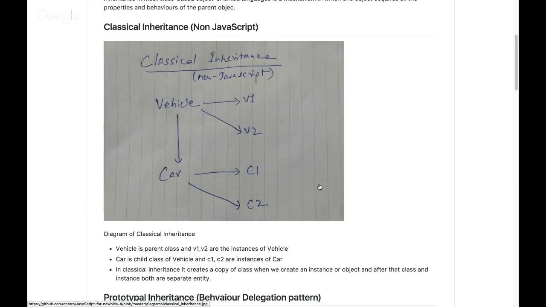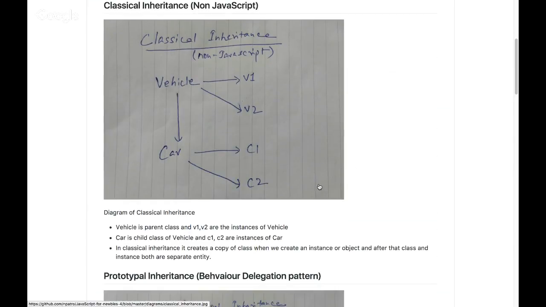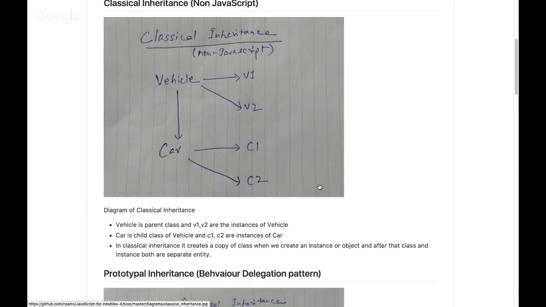But what happens in prototypal inheritance, what we call it in JavaScript? Actually speaking, JavaScript doesn't have any inheritance. But we can solve a similar thing with our prototype chain, and we try to make it behave like inheritance, because C++ and Java were pretty popular languages compared to JavaScript at one point of time.